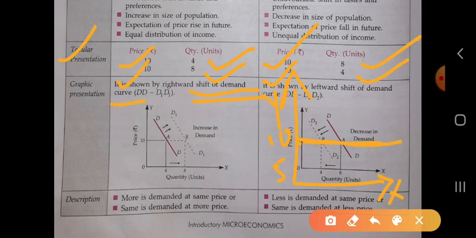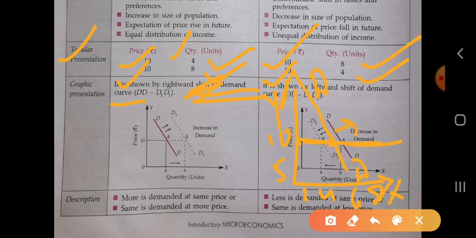x-axis. Firstly we have taken the quantity 4 here: 2, 4, 6, 8. We have taken first 4, that is D, and when the price is the same and quantity demanded increases, the curve will shift to the rightward.